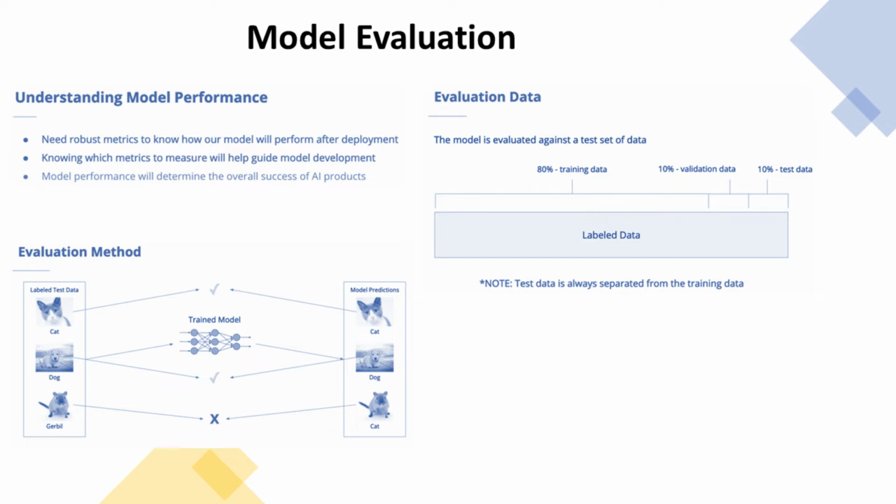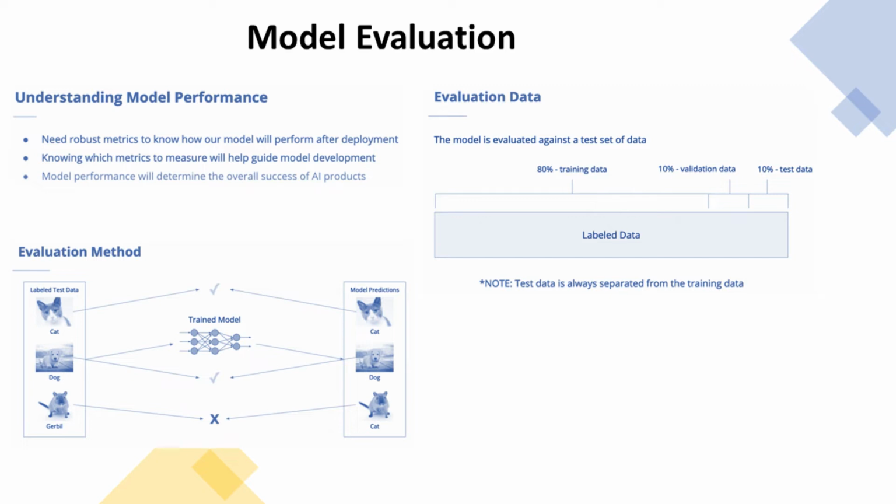The way we evaluate these models is to start with our labeled test data. We feed this data through the network, which produces predictions for each of the labeled data points. By comparing the predicted labels and the actual labels, we start to get an idea of where the model is performing well and where the model needs improvement. We need a measure of performance, so we could count the number of correct and incorrect predictions. However, we want to understand the performance of each class, which requires more than a simple count of incorrect versus correct. Two common measures we use when evaluating a model are precision and recall.